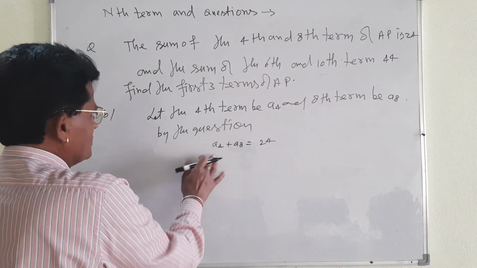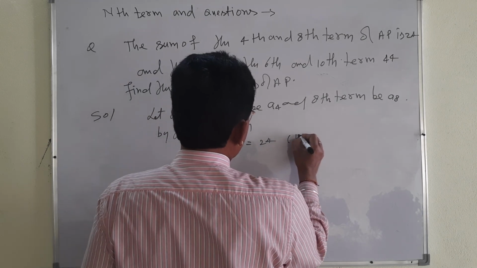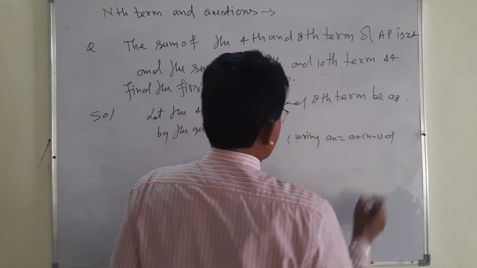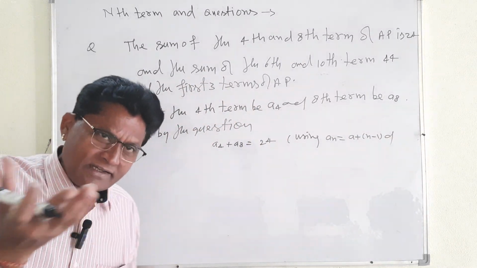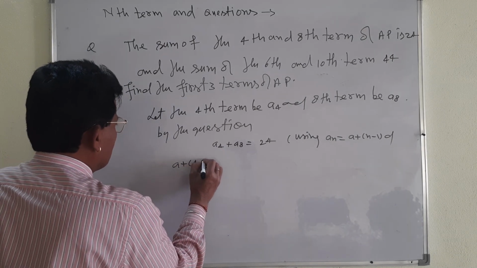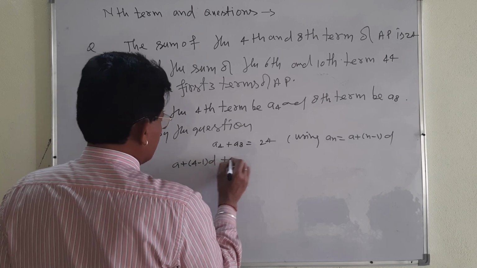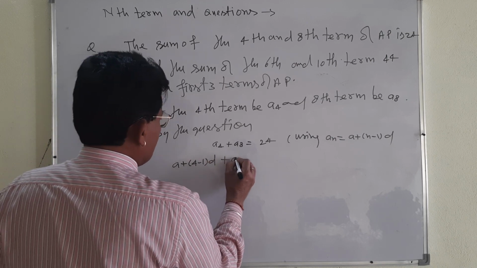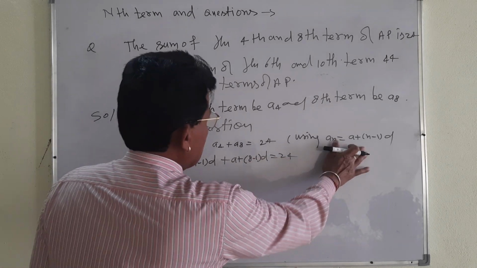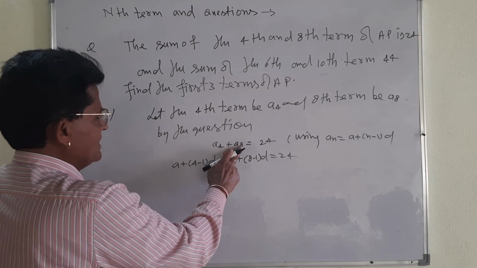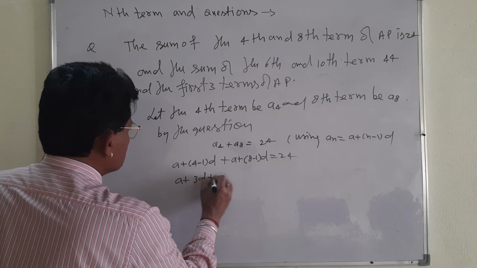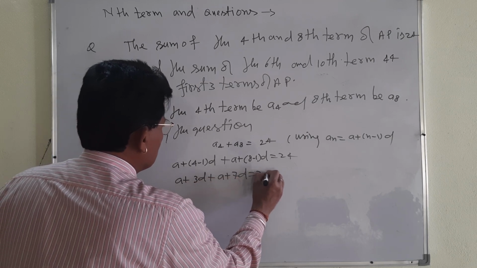And already I told you, you will have to use An will be equal to what? A plus (n minus 1) D. This formula you will use and make equation 1, the first equation. What will that be? A plus (4 minus 1) D, that is the value of the fourth term, plus A plus (8 minus 1) D will be equal to 24. I used this formula in place of A4, where n is 4, and here n is 8. It will be A plus 3D plus A plus 7D, it will be 24.